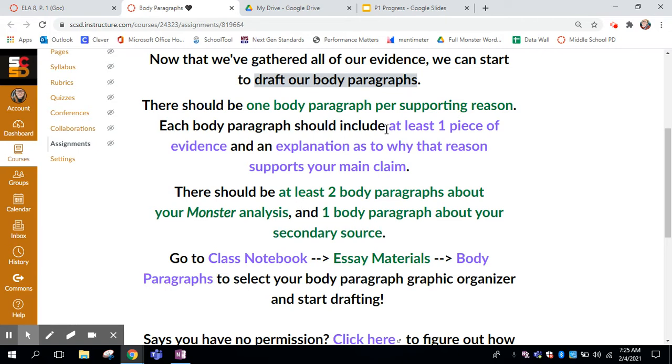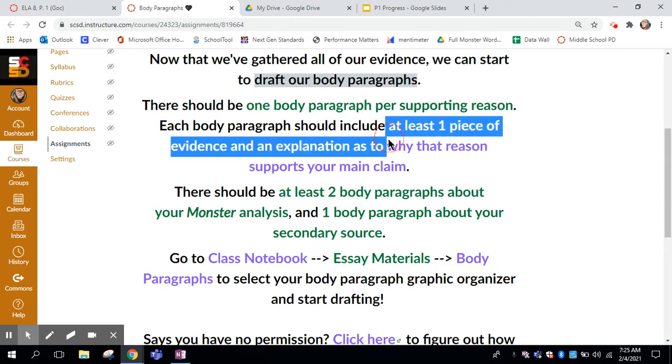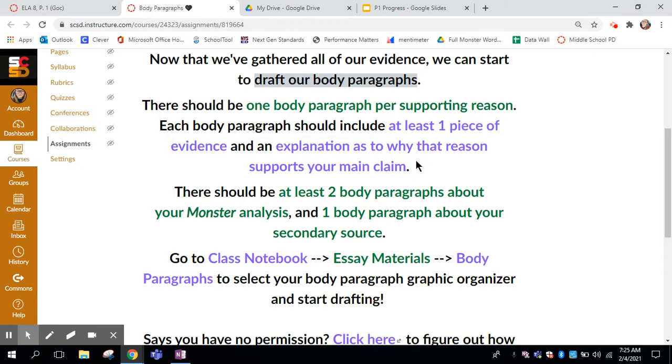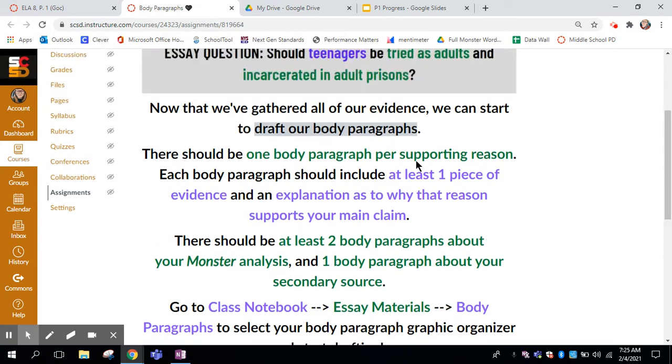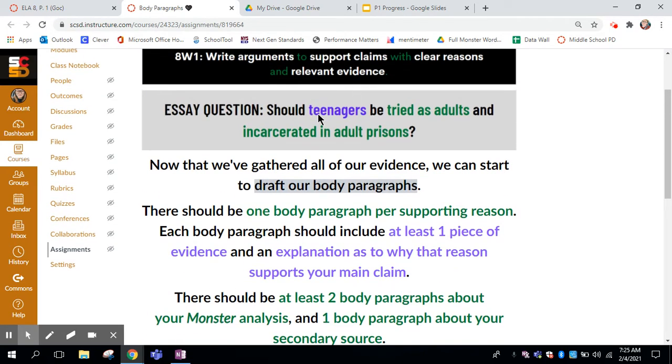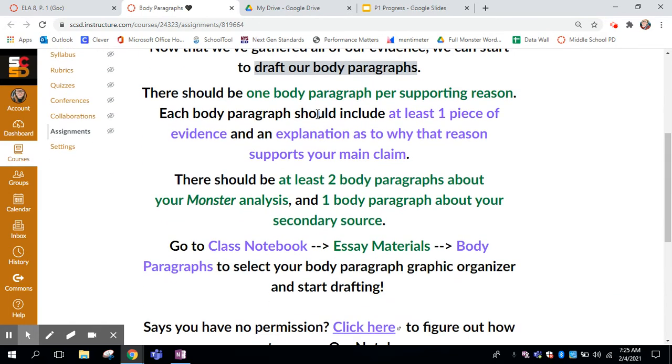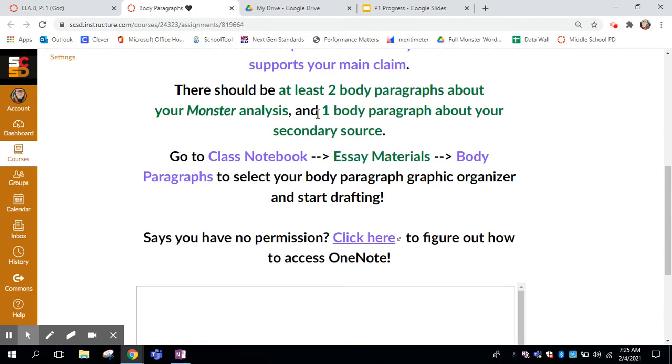For each body paragraph, you're going to state your reason in your own words. You're going to use at least one piece of evidence from the source, and then you are going to explain how that reason supports your main stance here. So there's a lot kind of working together.